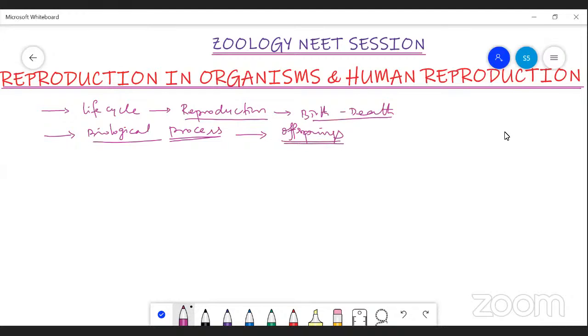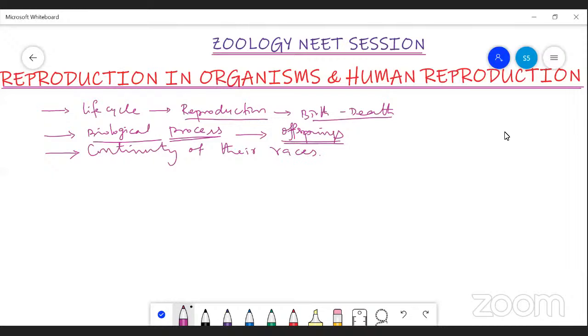It is a very important process of all living organisms. By this process only, the organism is able to maintain the continuity of their races.